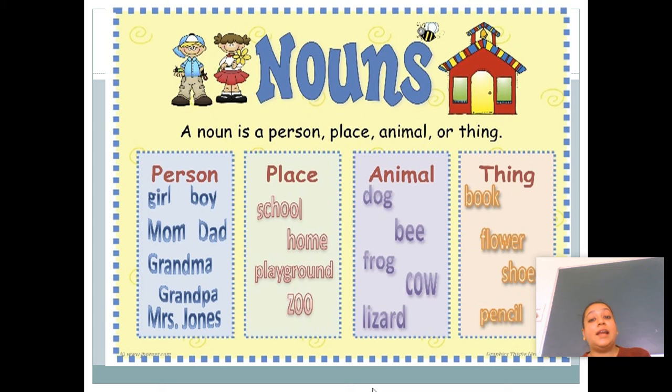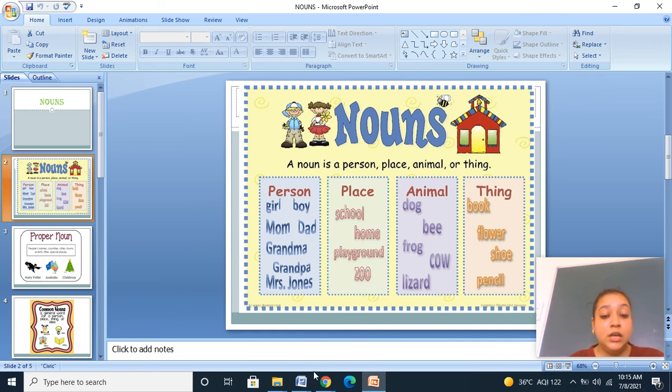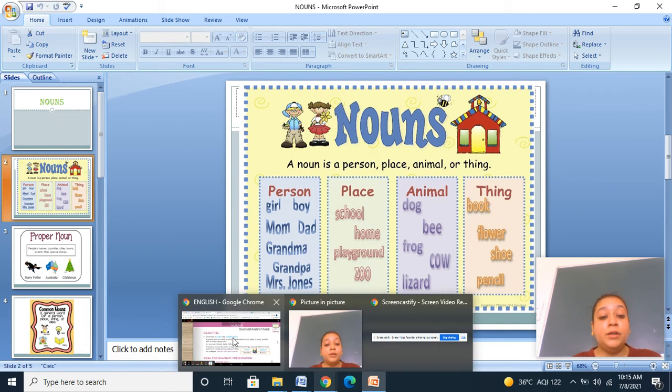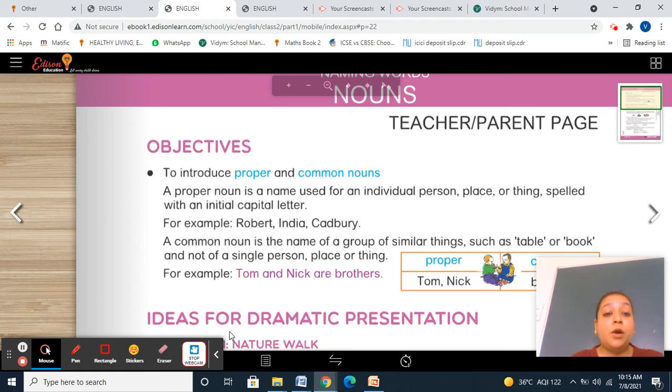We classify nouns in four categories: person, place, animal, or thing. Everything around you is a noun, whether it's a person noun, place noun, animal noun, or a thing noun. Getting this point? Now we are talking about the proper noun and common noun. A proper noun is a name used for an individual person, place, or thing, spelled with an initial capital letter.